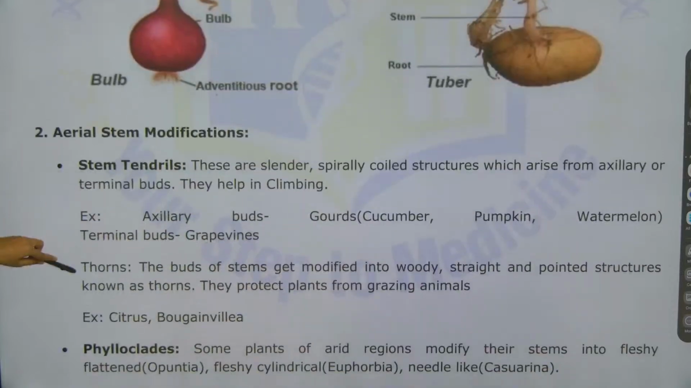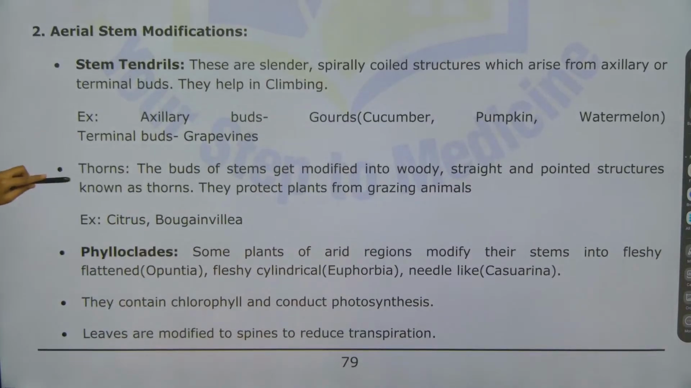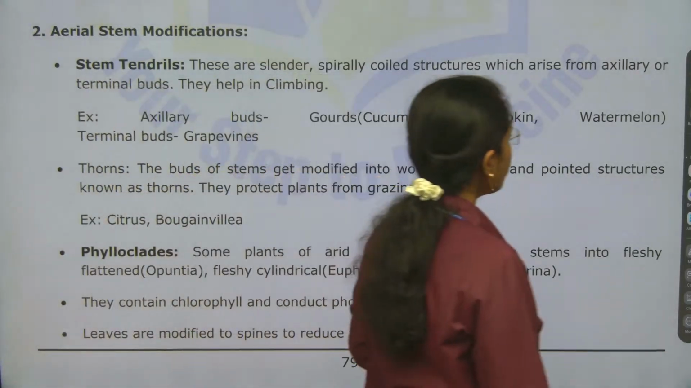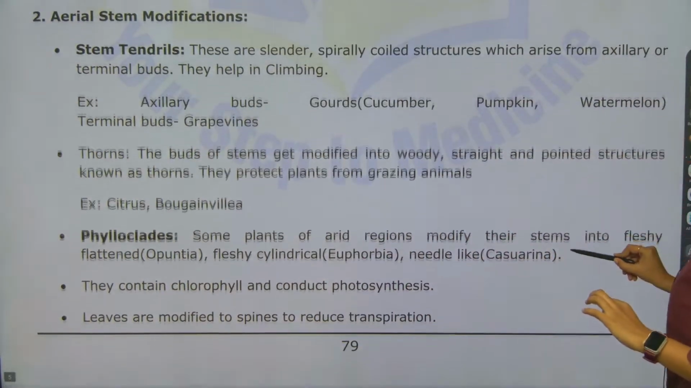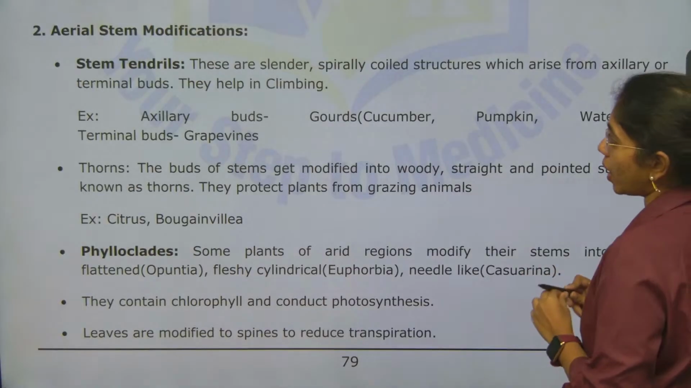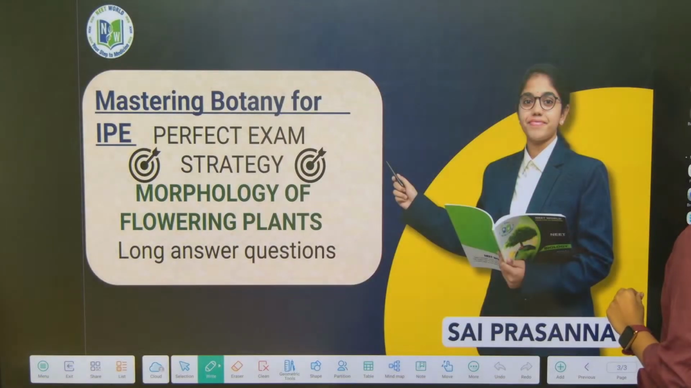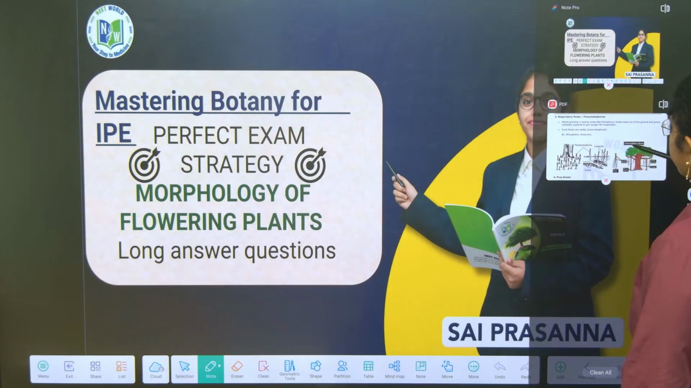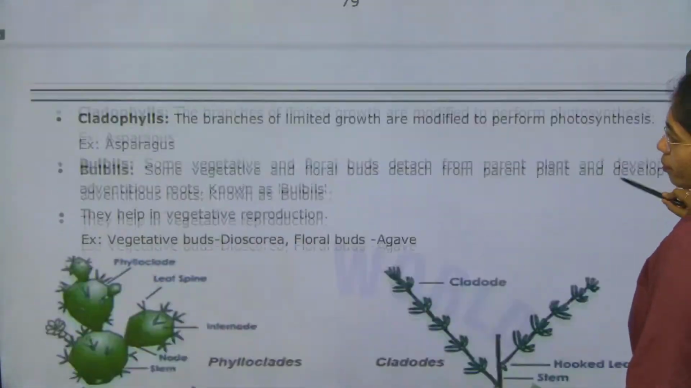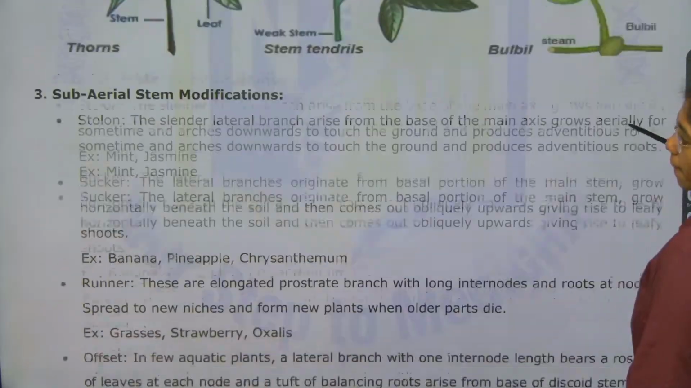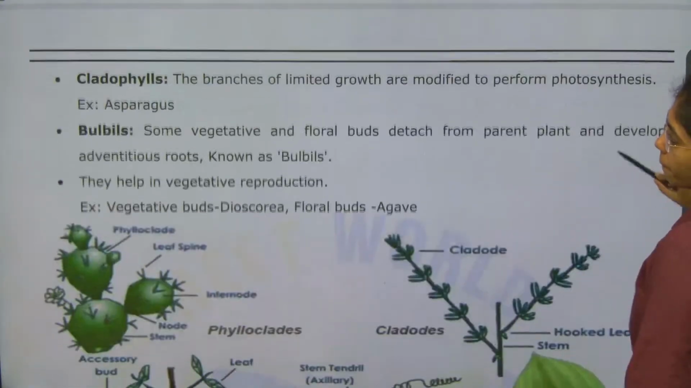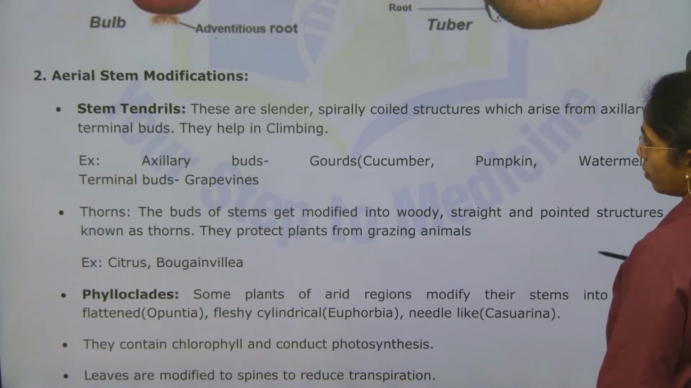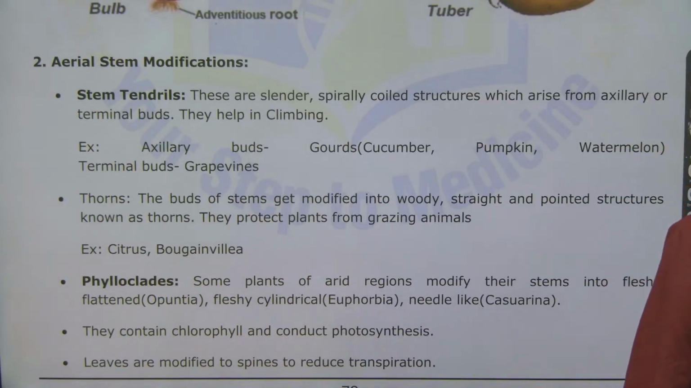Next you see here aerial stem modifications, and then later we will go to subaerial stem modifications. In aerial stem modifications, first is stem tendrils. Here we are at the aerial stem modification. First is stem tendrils.